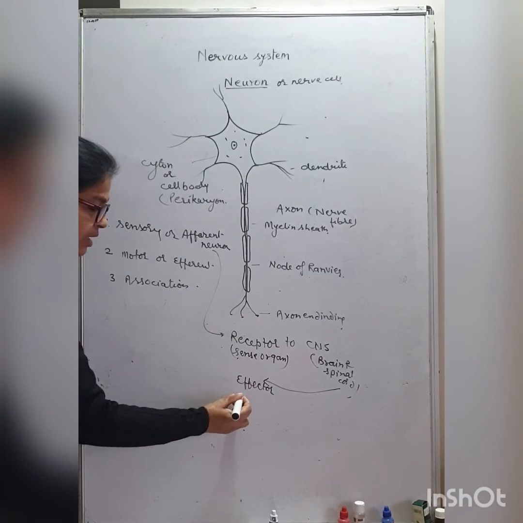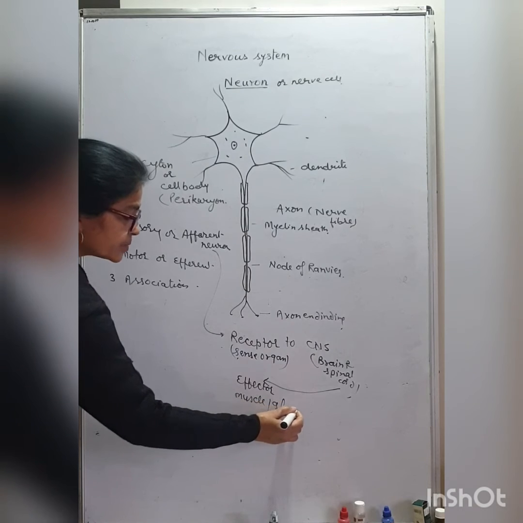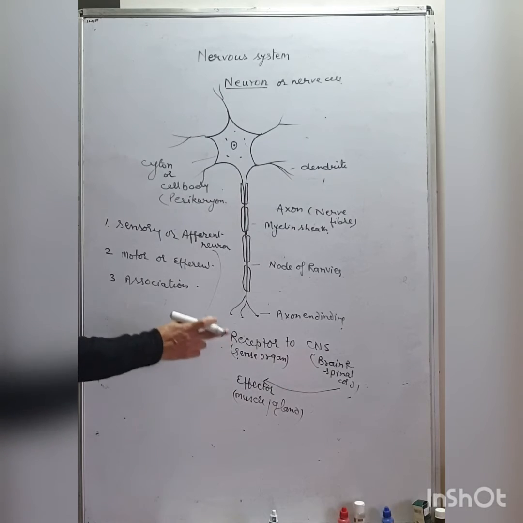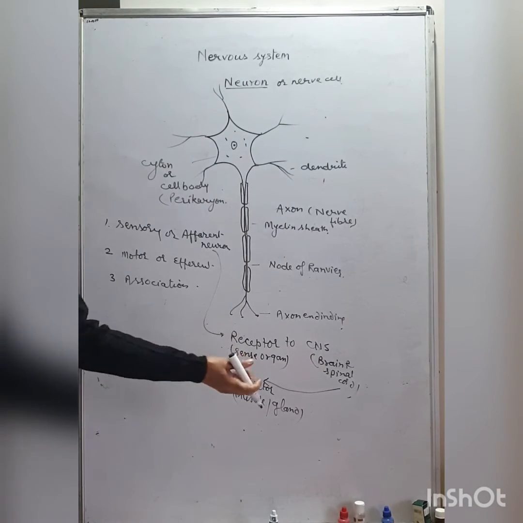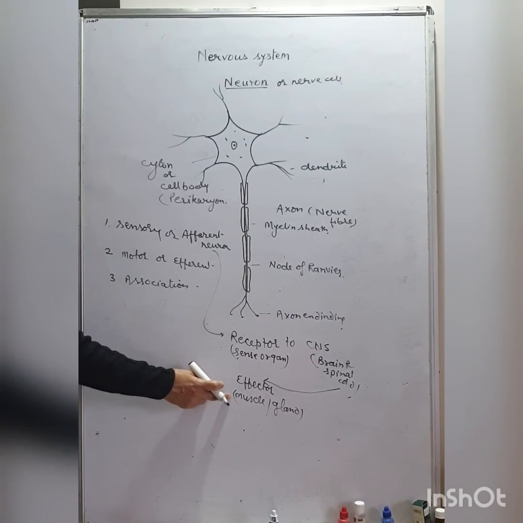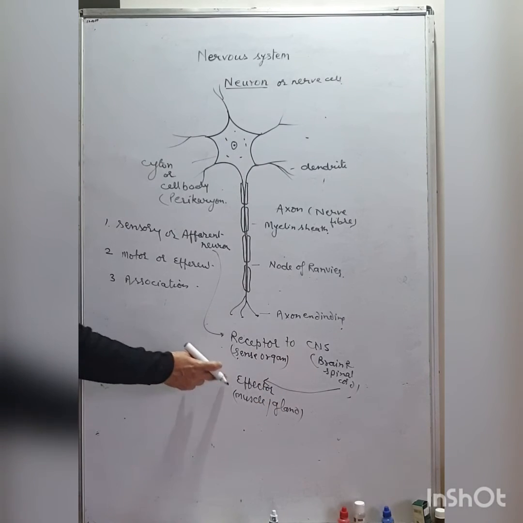Effectors are the muscles or glands which perform response. For example, when we touch a hot plate, we withdraw the hand instantaneously. The withdrawal of the hand is due to the contraction of muscles. So our response is performed either by muscles or glands.